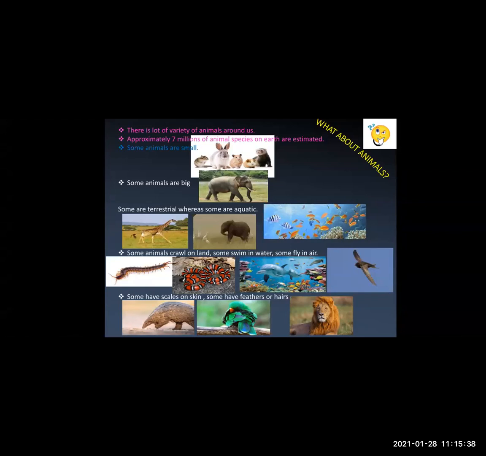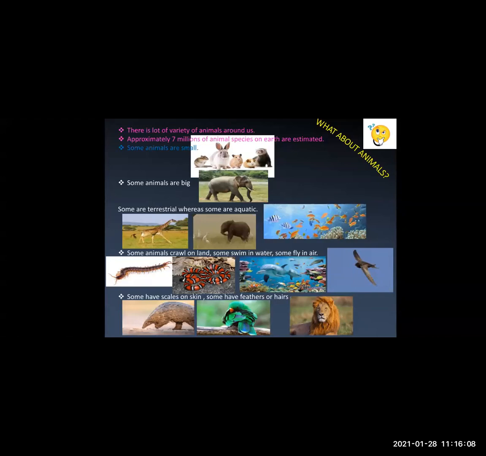There is one more characteristic on which animals can be classified. See the next picture. There are some animals which have tough scales on their skin. Like birds, do they have scales? No, they have feathers. Then some animals have hair or fur on their body. These were a few characteristics by which we can see the diversity present in the animal kingdom.